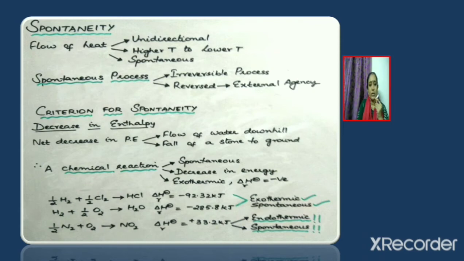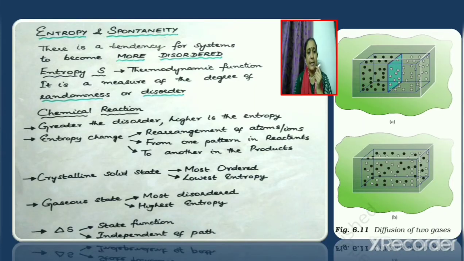Now consider the third equation, half N2 plus O2 giving NO2. The standard enthalpy of reaction is given to be plus 33.2 kilojoules per mole. Here, standard enthalpy of reaction is positive, which shows that the reaction is endothermic. Even though this reaction is endothermic, it is found to be spontaneous. So we cannot take decrease in enthalpy alone as a criterion for deciding the spontaneity of a reaction.